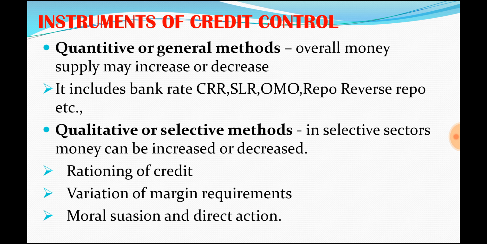The second method, the qualitative method, is called selective method because in this case, RBI will focus on selective sectors for money supply. So here it is not concerned about the entire economy. Some selective areas it will focus on. And there are different methods. So the difference is, when RBI focuses on the entire economy for monetary control, it uses the quantitative method, called general method.